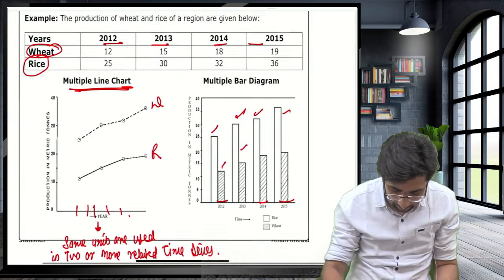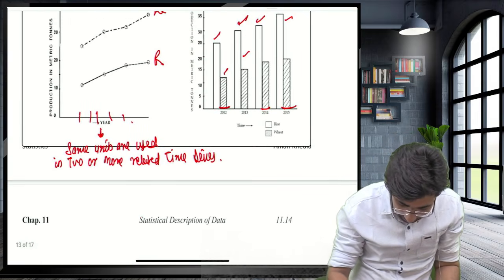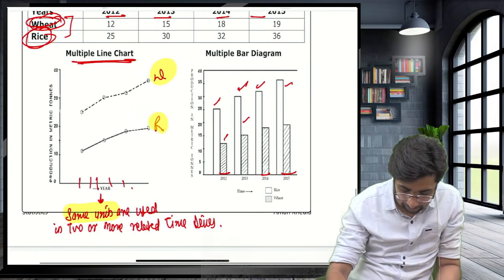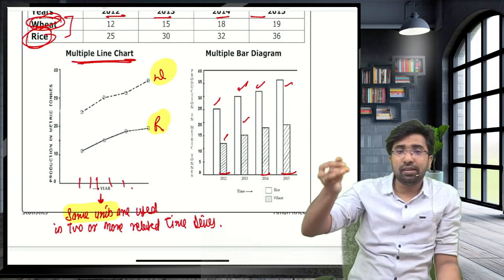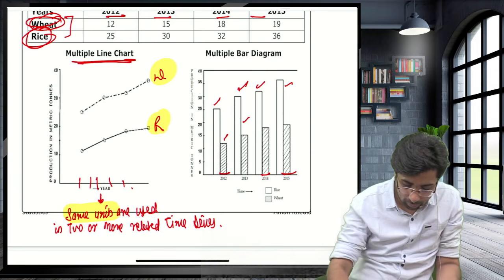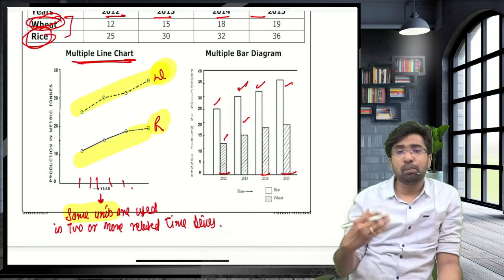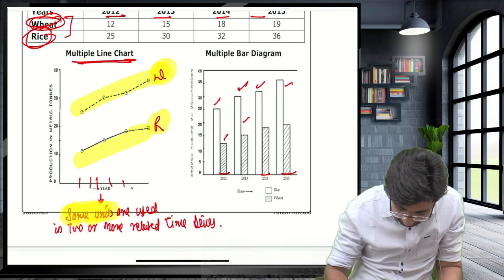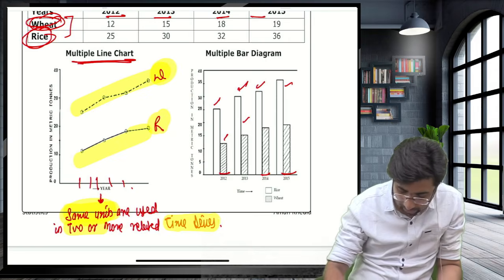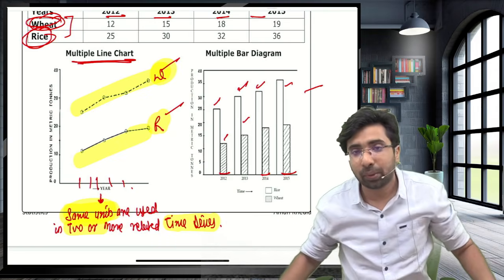Guys, if you have different quantities but their units are the same, for example rice is also in quintal and wheat is also in quintal, then you can compare them. If rice is in kg but wheat is in quintal, their measurements are different. You cannot draw multiple lines or multiple bars. If you want to draw multiple bars and multiple lines, their units must be the same. If the units are the same for two or more related time series, then you can draw multiple lines and multiple bars, else you cannot draw.